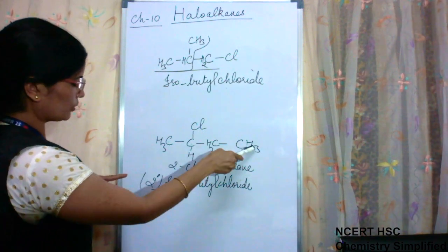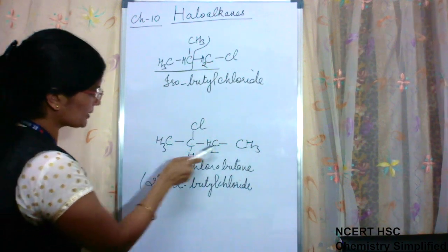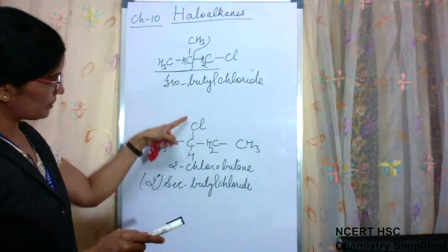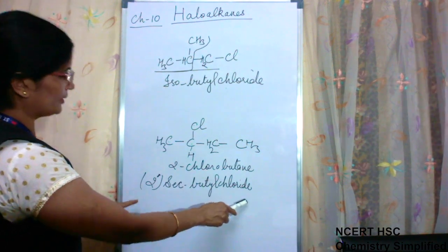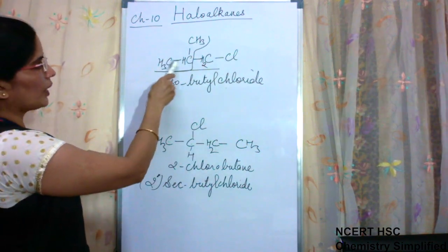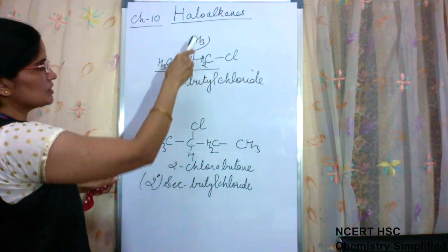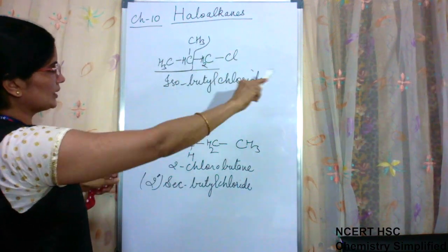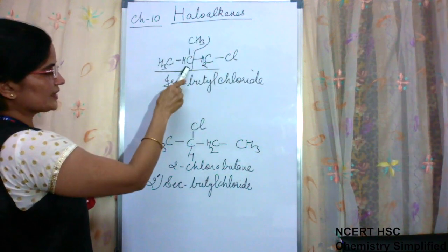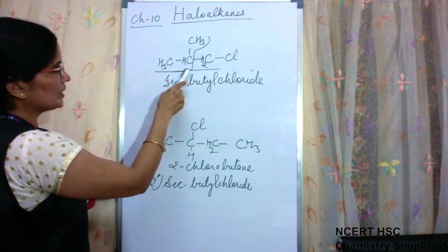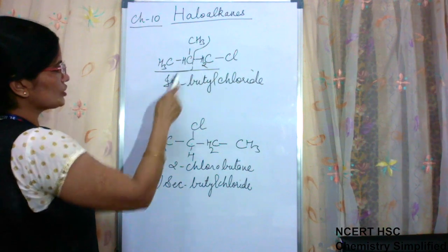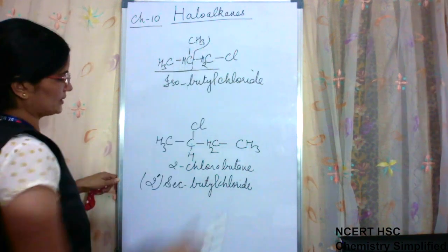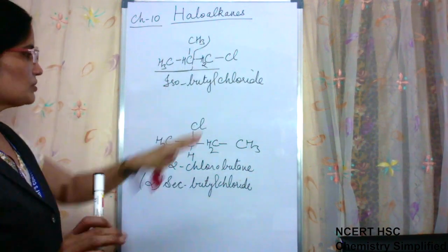See here. Here also 1, 2, 3 and 4 carbon atoms. They are all present in a chain. On the second carbon there is a halogen. So the name is secondary butyl chloride. Same 1, 2, 3 and 4 carbon atoms, but because they are not all in a line, there is branching on the second carbon atom. Hence the name for this condition is iso, and because 4 are there, isobutyl chloride. This is its common name, which must be known to us.